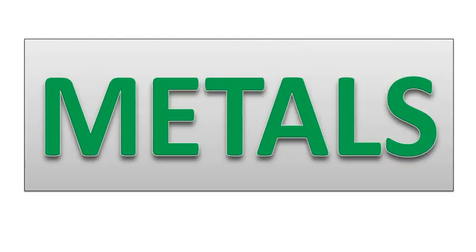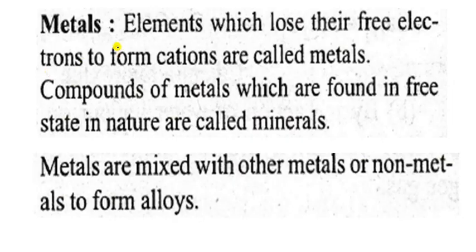So let us start. That one is metals. Today we are learning about the metals. First of all, metal elements which lose their free electrons to form cations are called metals. Compounds of metals which are found in the free state in nature are called minerals. Metals are mixed with other metals or non-metals to form alloys.